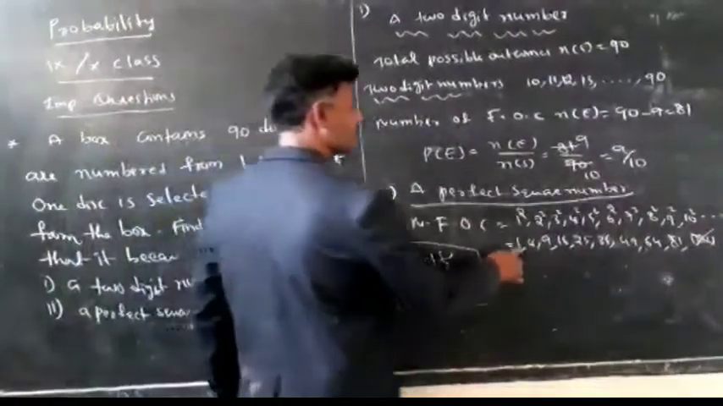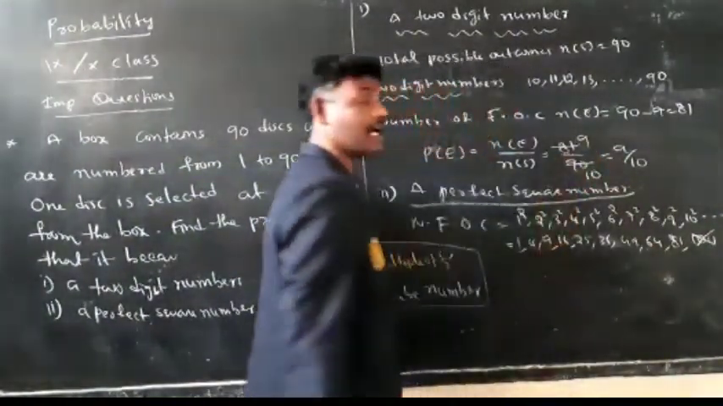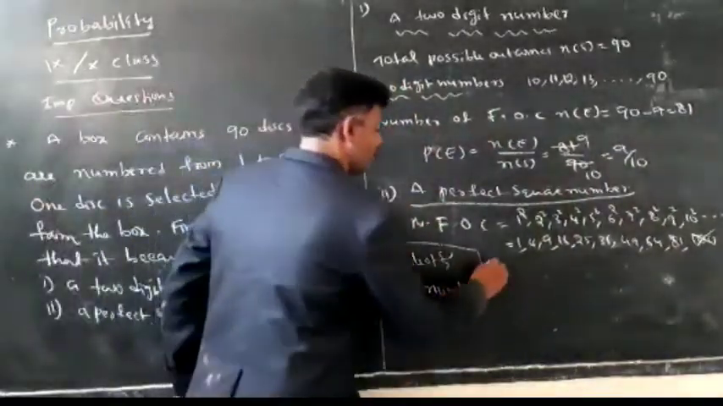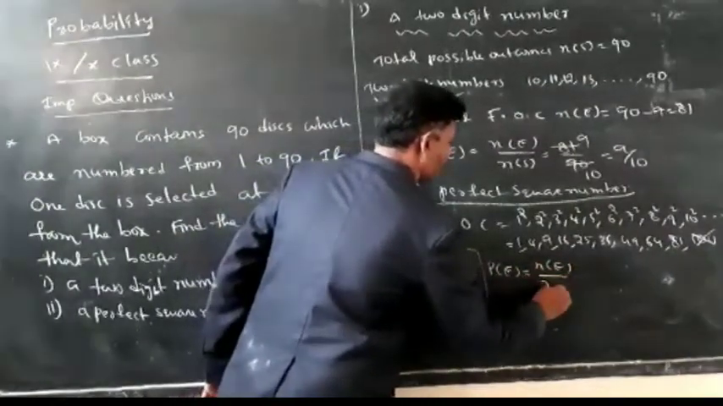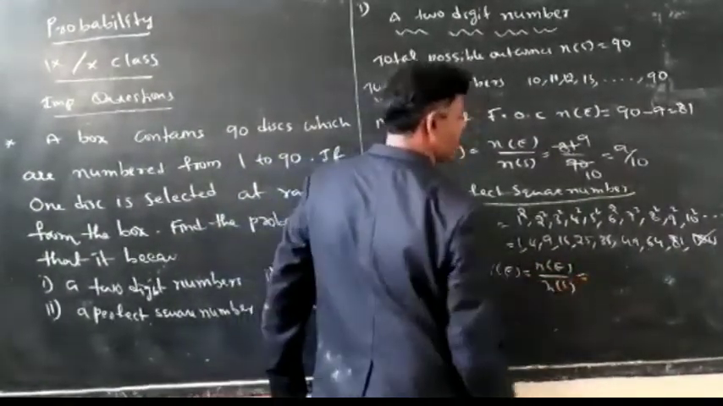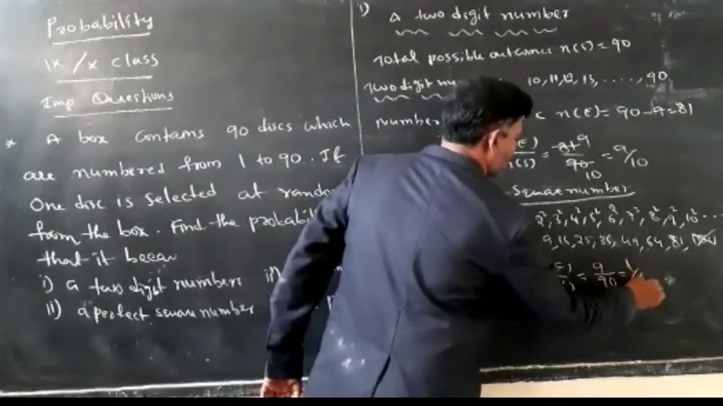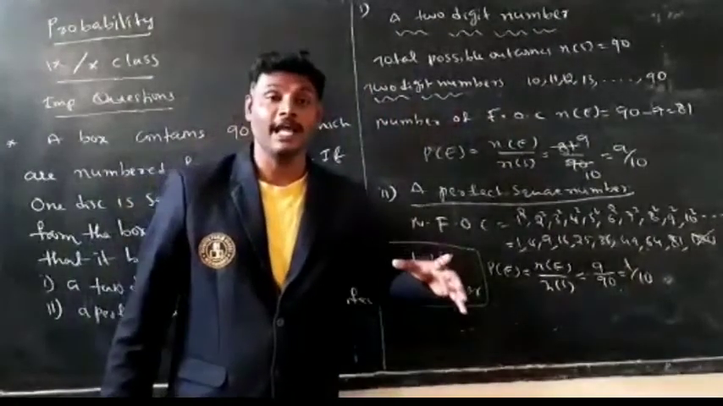So how many chances? 1, 2, 3, 4, 5, 6, 7, 8, 9. There are 9 chances to get a perfect square number. Then P of E is equal to n of E by n of S, which is equal to 9 by 90, which is equal to 1 by 10. So here there are 9 perfect square numbers.